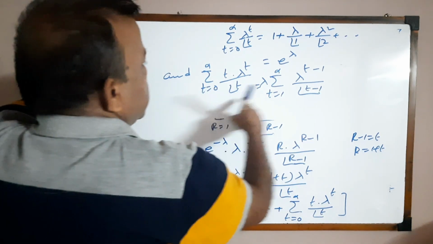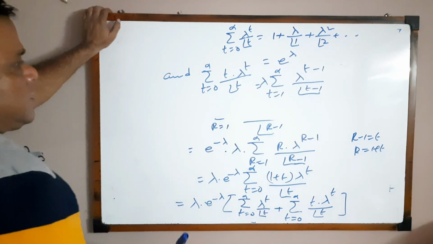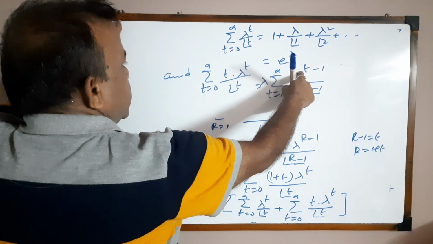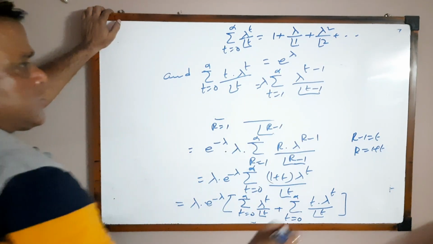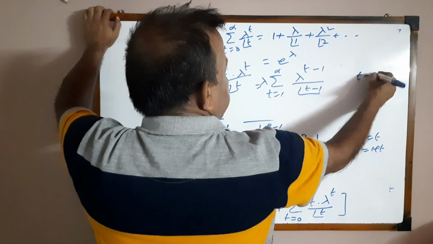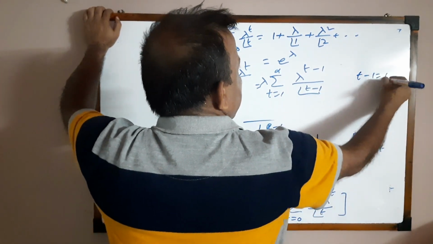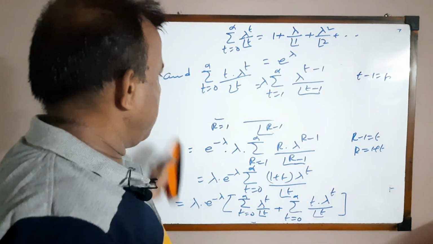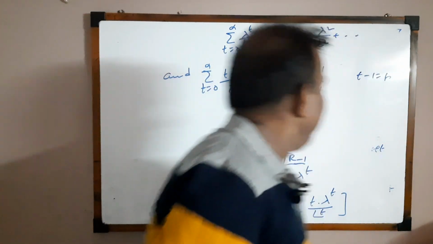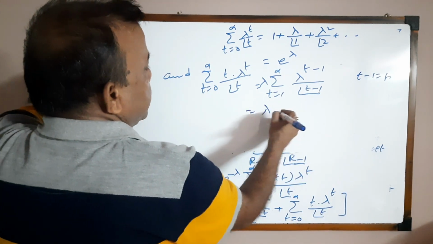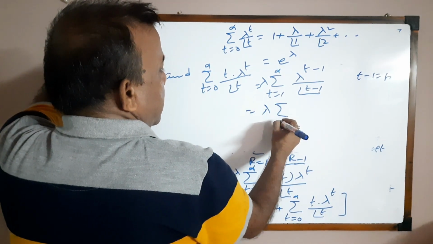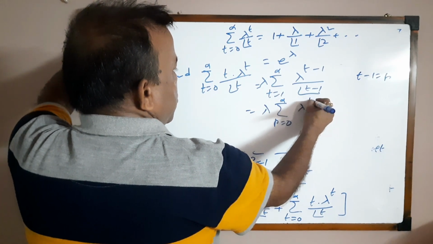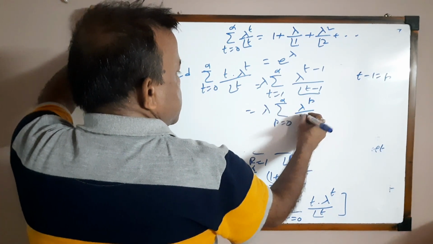After cancellation we get the result lambda into summation t equal to 1 to infinity lambda to the power t minus 1 by factorial t minus 1. Let us consider t minus 1 equal to small r. Therefore, lambda into summation small r equals 0 to infinity lambda to the power small r by factorial small r.